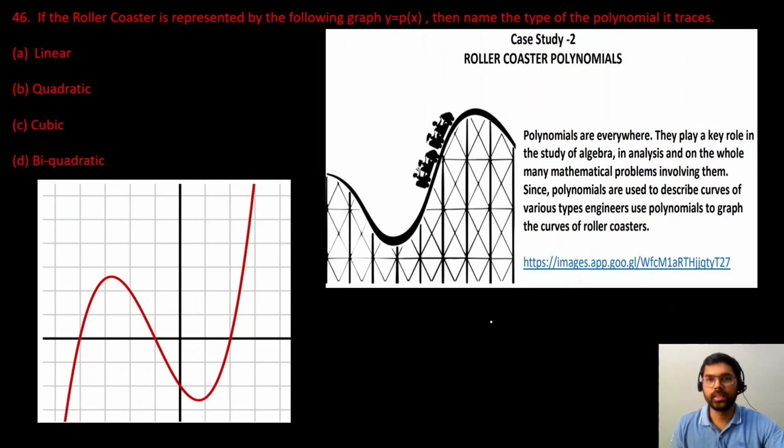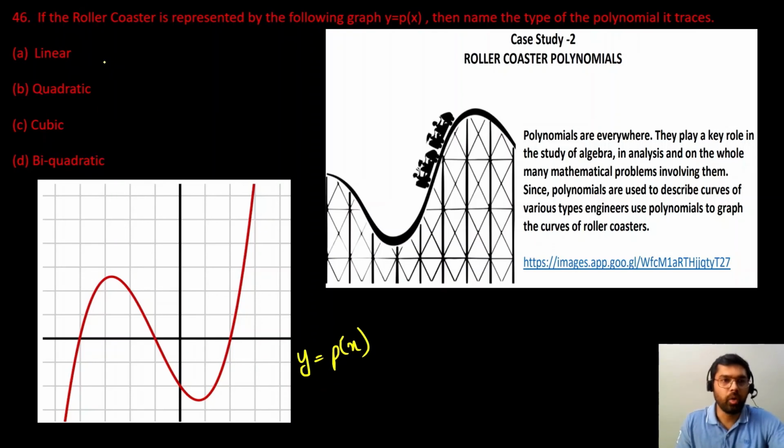Okay, so next case study is based on polynomials, and one application of polynomial is that polynomials are used to design roller coaster curves. So the first question we are given with is roller coaster is represented by the following graph. Okay, so you can see a graph is given, y is equal to px, and we have to find out कि which type of polynomial it is representing. Okay, so let us look at the options. So first one is linear, quadratic, cubic, biquadratic.